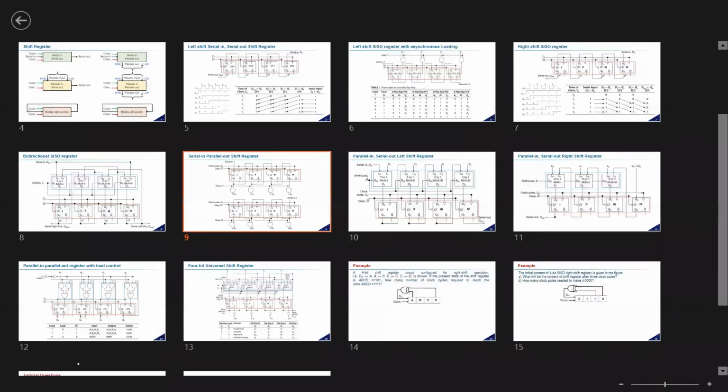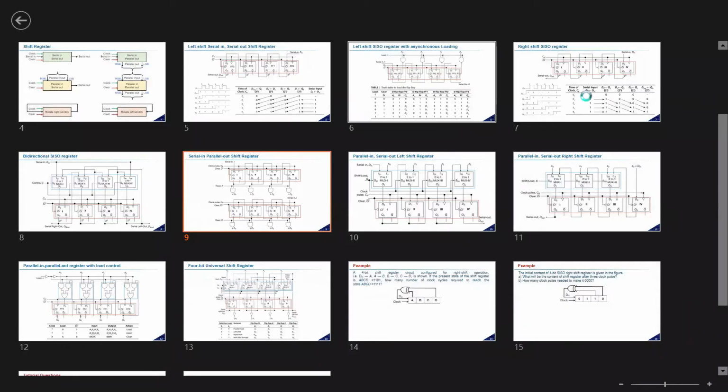Let us talk about the serial input parallel output shift register. What is this one? Yes, this is... if you can go back to the previous slide, serial input, serial output registers.